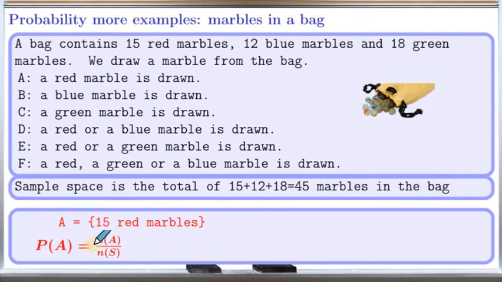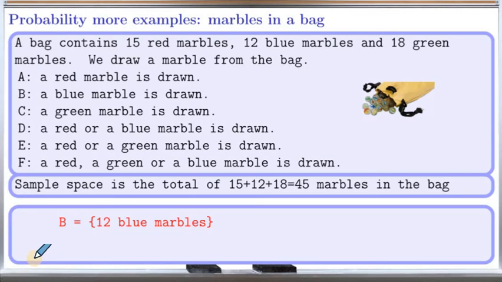So the probability of A equals the size of A over the size of the sample space. Since there are 15 total red marbles, our numerator is 15, and there are a total of 45 marbles in the bag, so the size of the sample space is 45. That's why we have 45 in the denominator. 15 over 45 is also equal to 1 over 3.